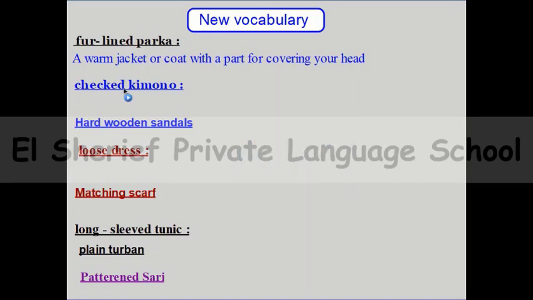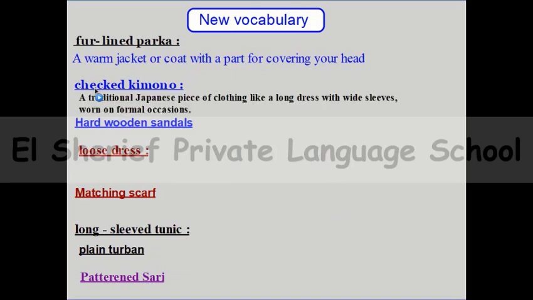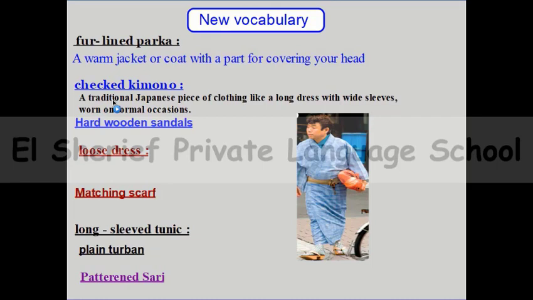Checked kimono. This is a traditional Japanese piece of clothing, like a long dress with white sleeves, and they are worn on formal occasions. So can you see this picture? Yeah. So here we have checked, like the pattern is full of squares. Can you find this? This pattern is full of squares. So this is the word of checked. Checked equal full of squares.